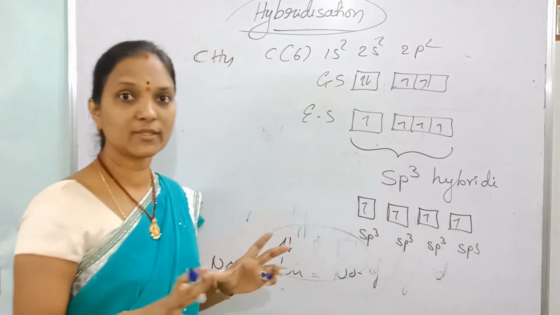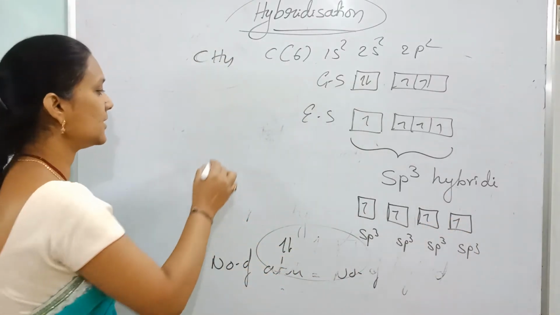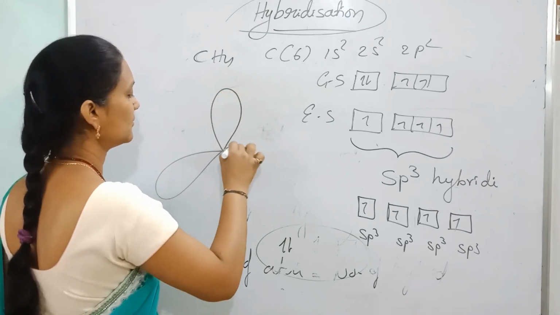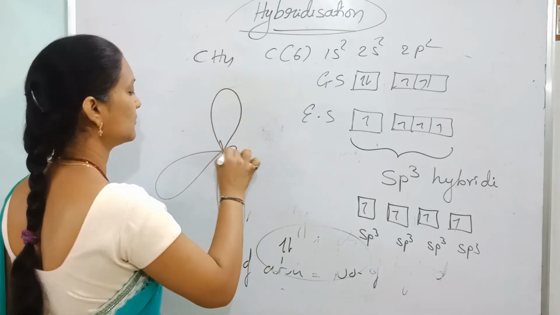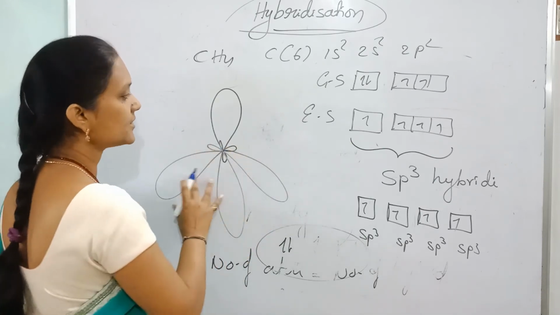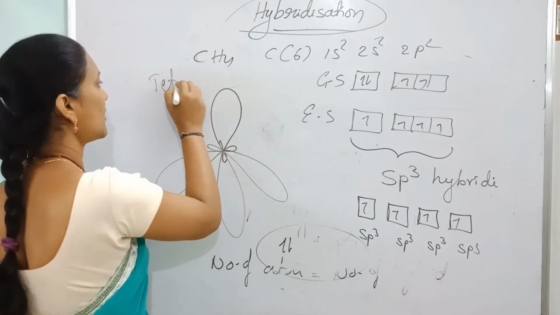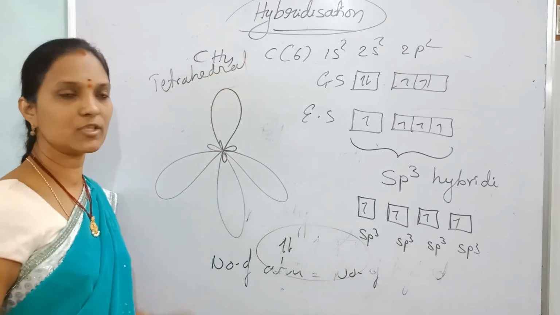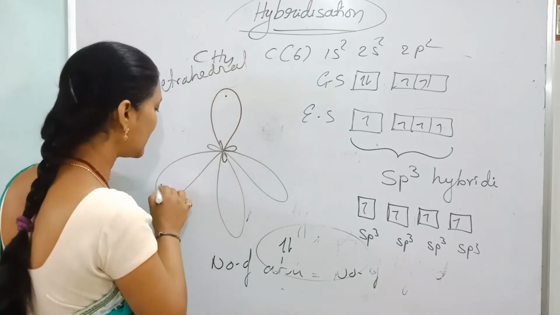To avoid repulsions and maintain stability, these 4 sp3 hybrid orbitals are arranged like this. This structure is called a tetrahedral structure, with 4 unpaired electrons.